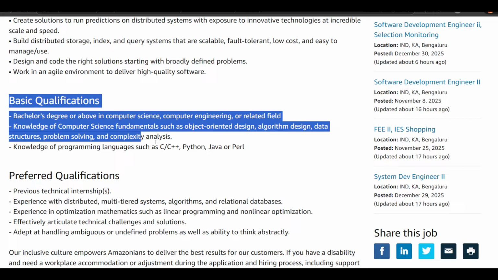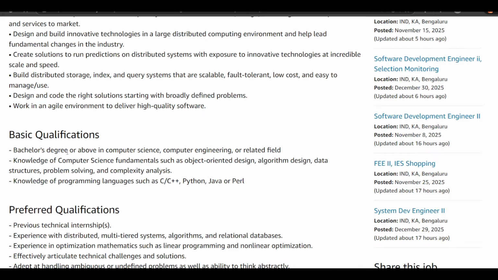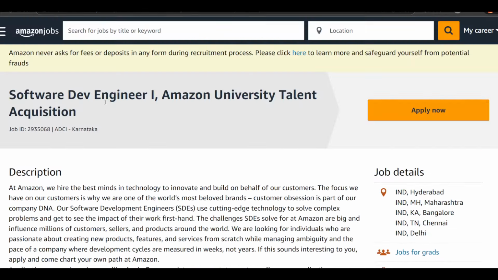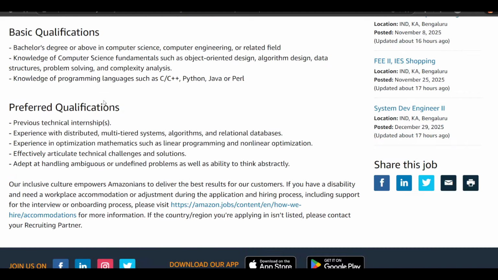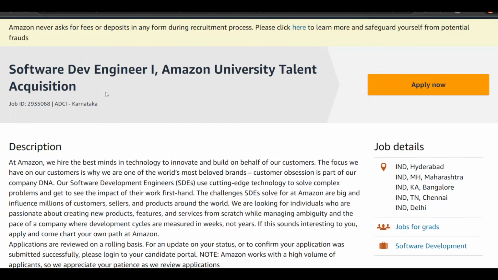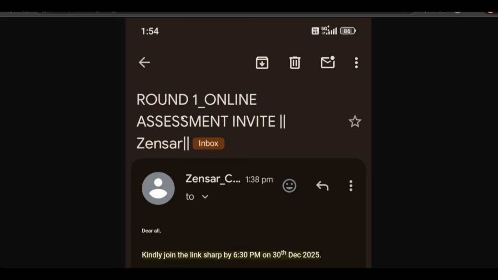Okay, and the requirements you can see here. Definitely the 2025 batch is eligible to participate. The 2026 batch also can try to apply in this. Okay, so definitely try for this. Next opportunity we have is from Zensar.